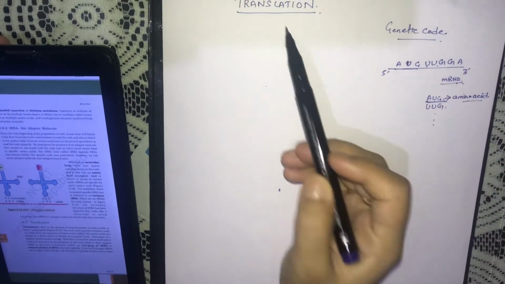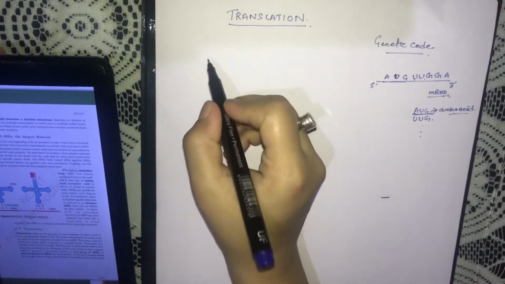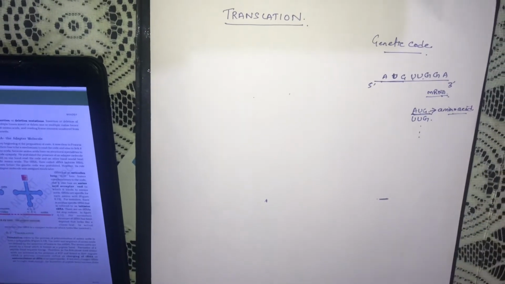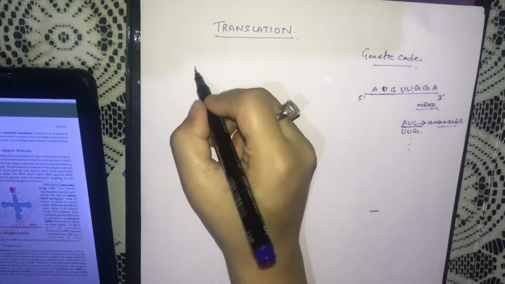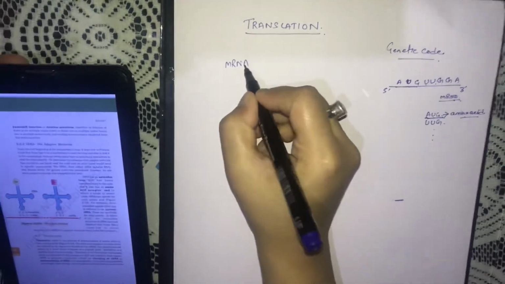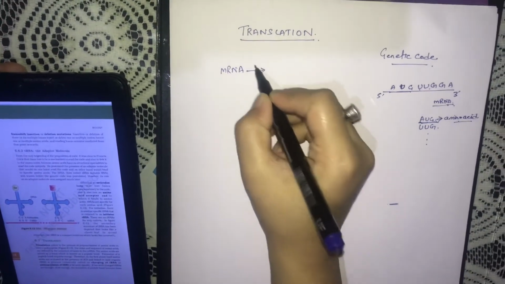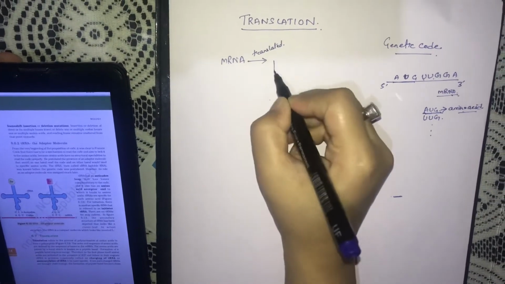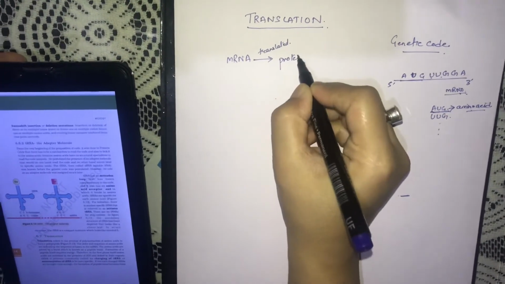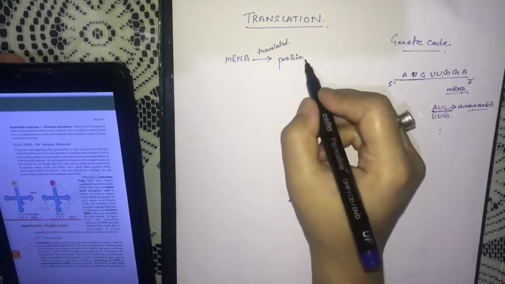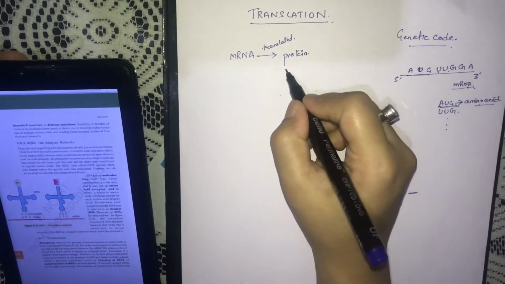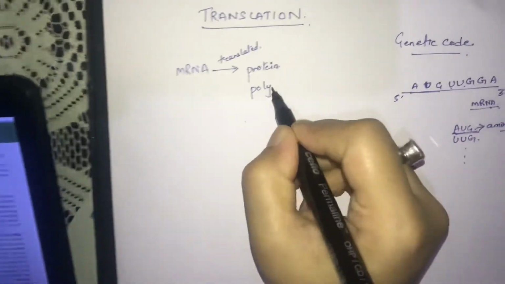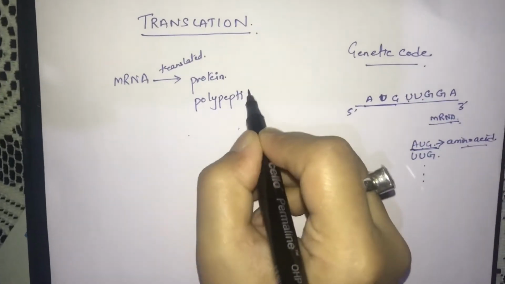Now coming to today's topic, that is translation. Translation, I have already told you before, is the process by which mRNA is translated into protein or proteins, or we can say polypeptide chain.